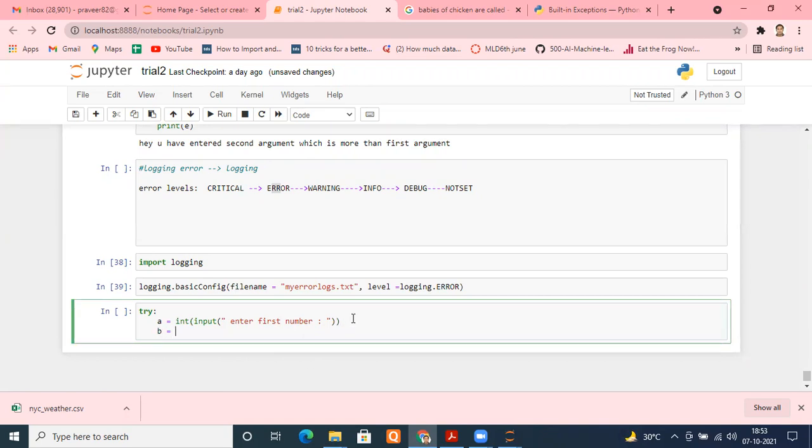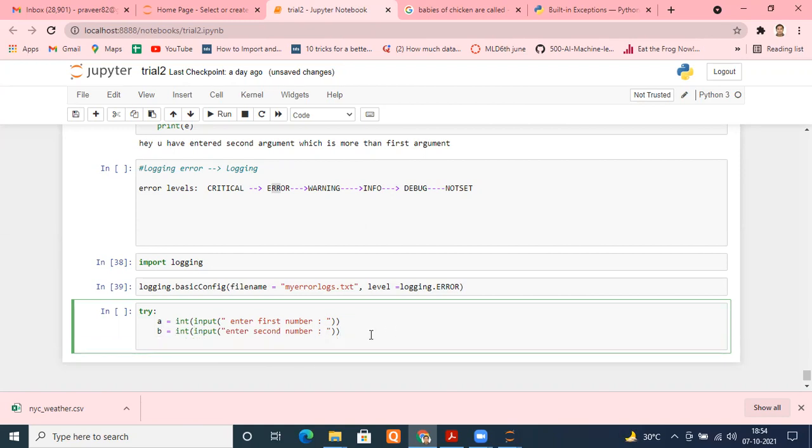Then I take the second number. It may be possible that the user enters something wrong, so I run that code in the try block. Remember, the function of try and except is that where you expect there may be some chances of error, you put that in the try block. I type input again, enter second number. Whatever the user enters becomes a string, and that string becomes an integer with the help of int. Now I want to perform a upon b.